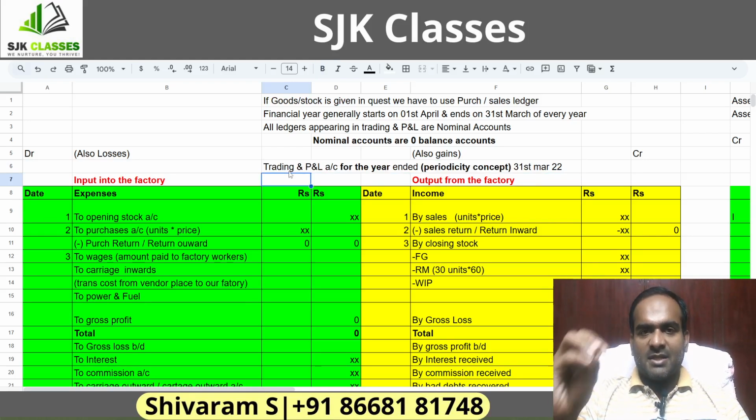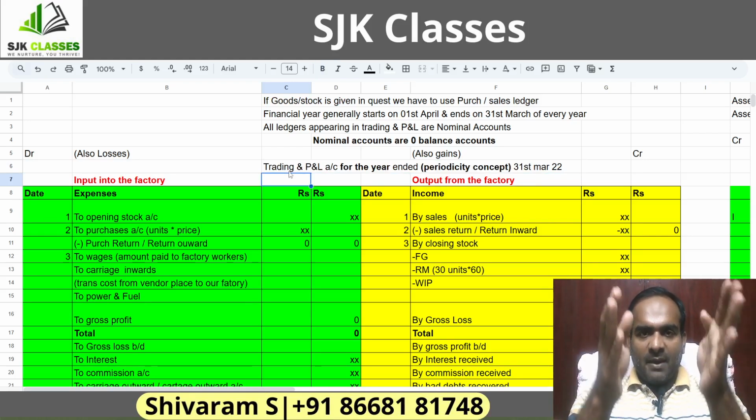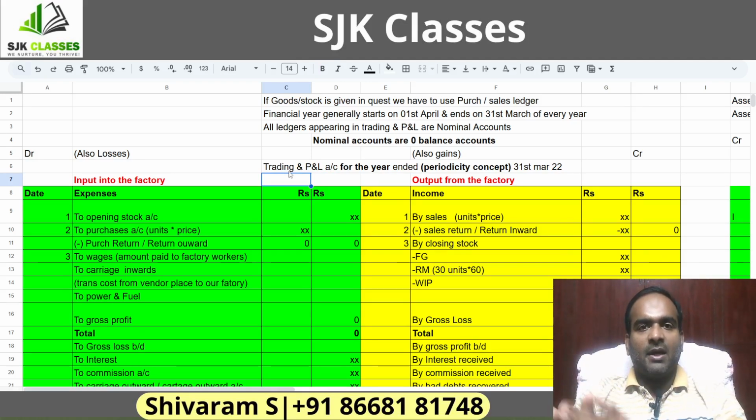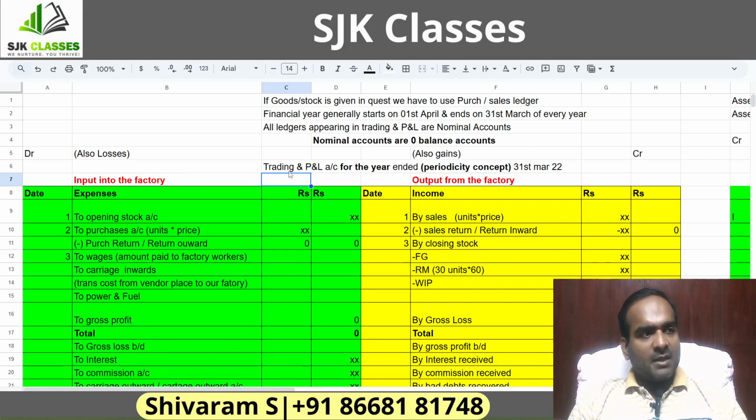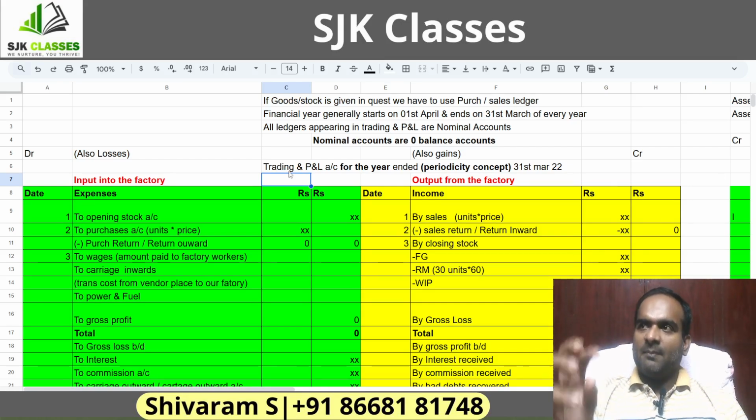What this principle says is the company has to prepare the financials, or they have to break the lifetime of the company into smaller periods of 1 year each. If this principle is not there, what will happen? Some company will prepare the financials for 3 or 4 months once. Some will prepare for 5 years once. Some might prepare for 10 years once. Then how do I compare these financials?